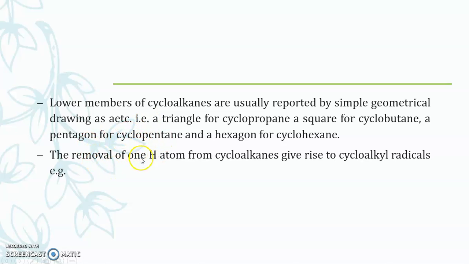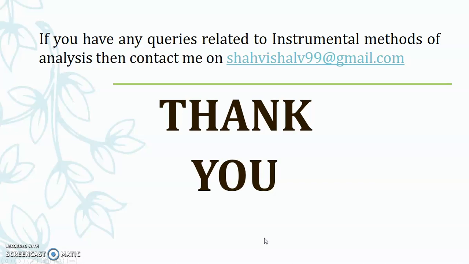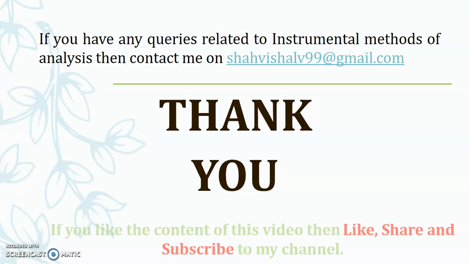The removal of one H atom from cycloalkanes gives rise to alkyl radicals. Like in the case of alkanes, if methane loses one hydrogen atom, that leads to the conversion into the methyl group. Similarly, if we remove one hydrogen atom from these cycloalkanes, that will give rise to cyclopropyl from cyclopropane, cyclobutyl from cyclobutane. So this is about the introduction related to the cycloalkanes.